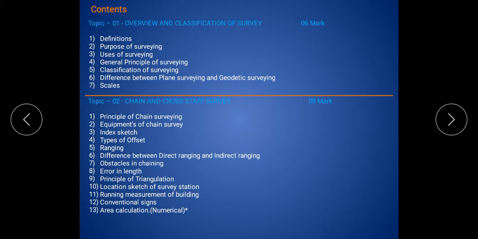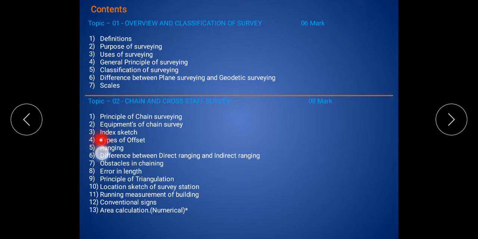Then the second topic is chain and cross staff survey in basic surveying, and this second topic is asked in the exam for 8 marks. In this second topic there are 13 contents. The first content is the principle of chain surveying. Second, equipments of chain surveying. In chain surveying, we survey in the field, and there are many equipments we use. Which equipments are used and what are the uses of each equipment, we discuss in the second content.